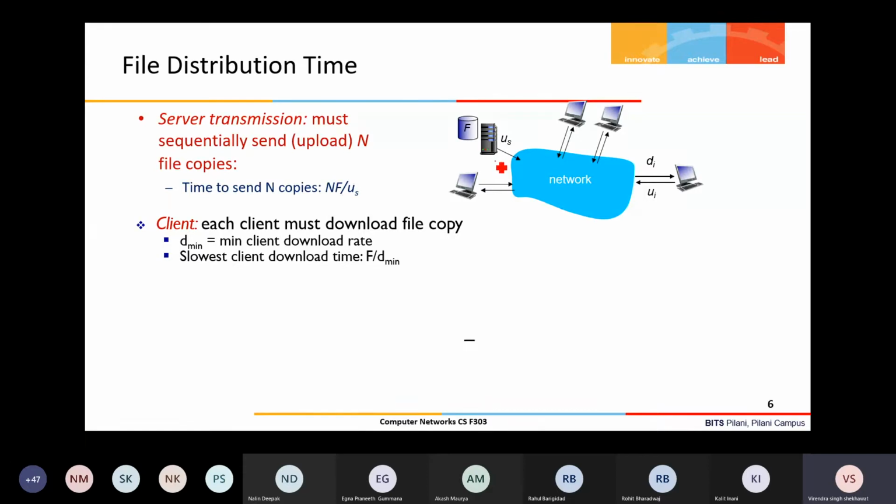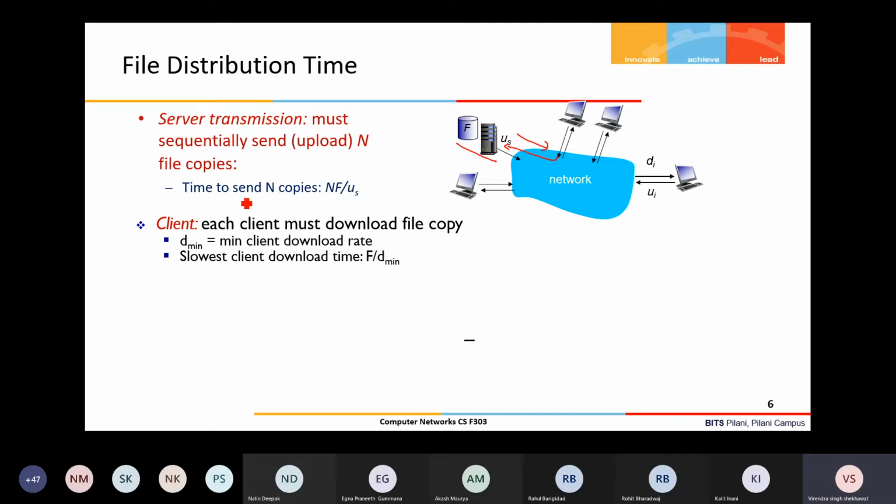In client server architecture, we know that the server always gives the file, means the peers can take the file from the server only, right? So the server must sequentially send n copies or n replicas of that file to each client. Each client will request, means establish a connection with the server, and then download the file. If all the clients are making this request simultaneously, then the server will handle these requests sequentially, one by one.